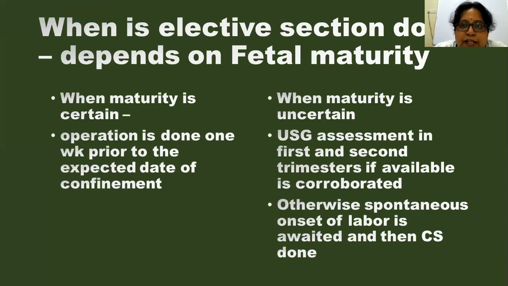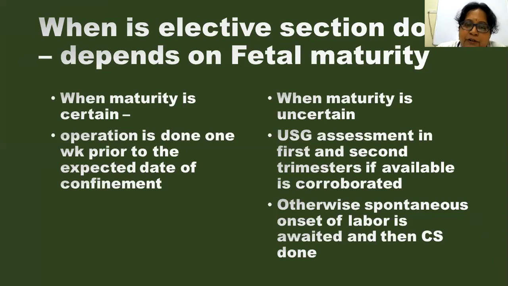So when is elective section done? Depending on the maturity of the fetus. We first have to ascertain that the fetus is mature. How do you confirm fetal maturity? Fetal maturity is confirmed by doing an ultrasound examination, and the first and second trimester ultrasound examinations are the most important.